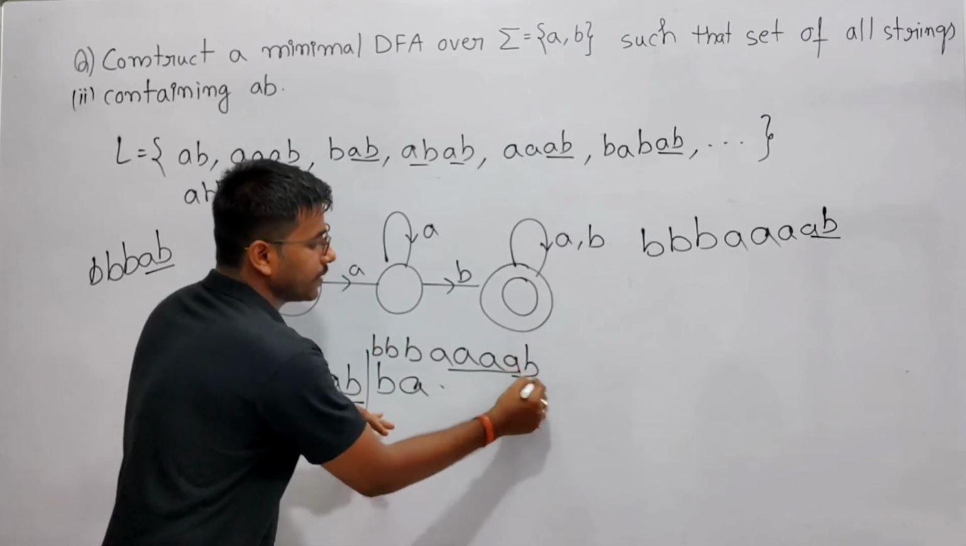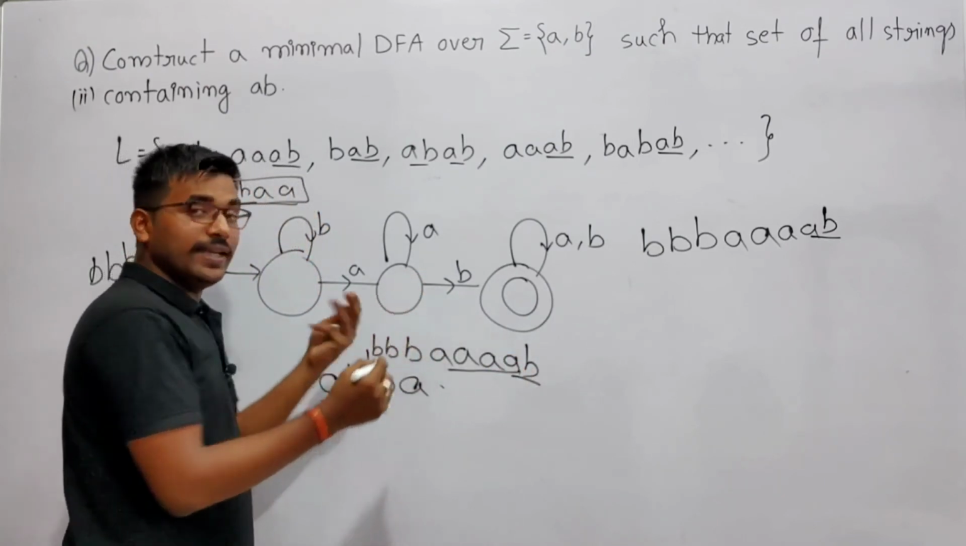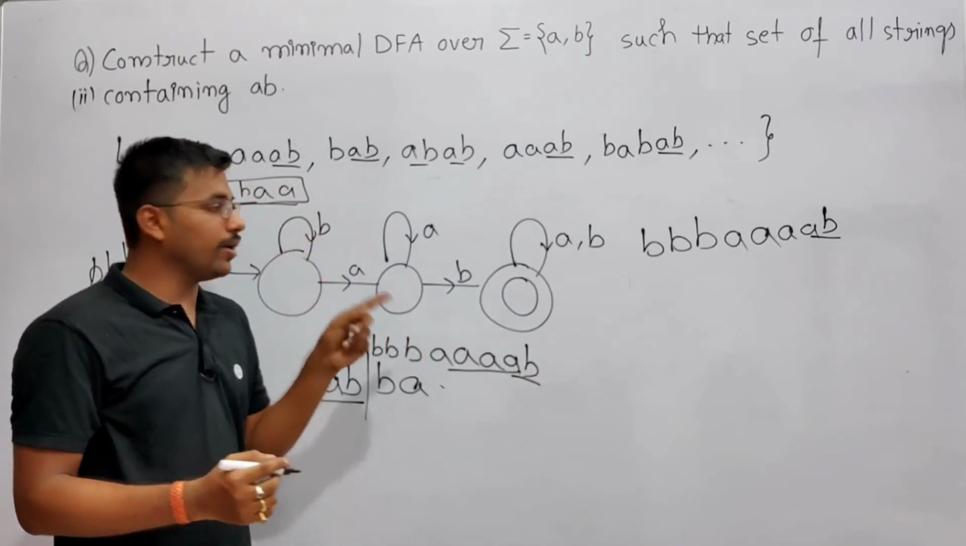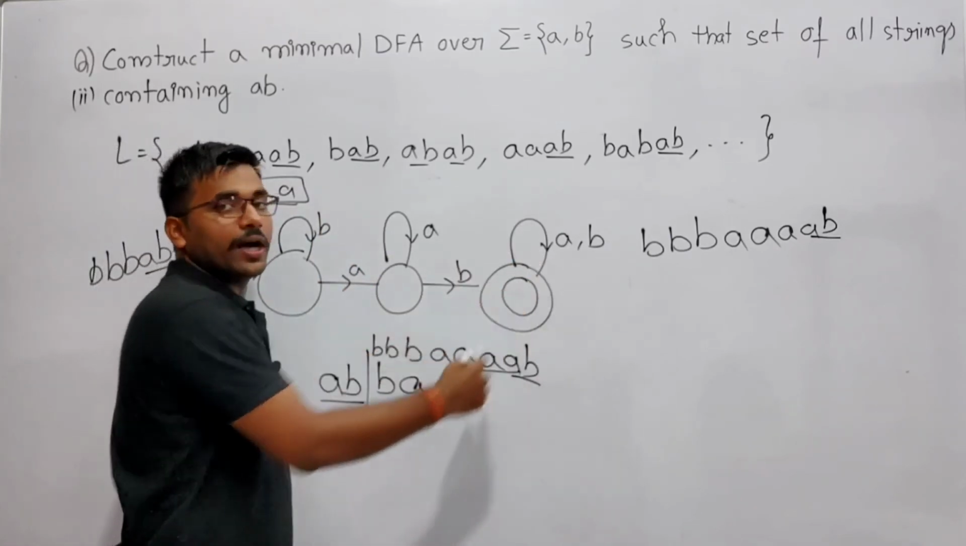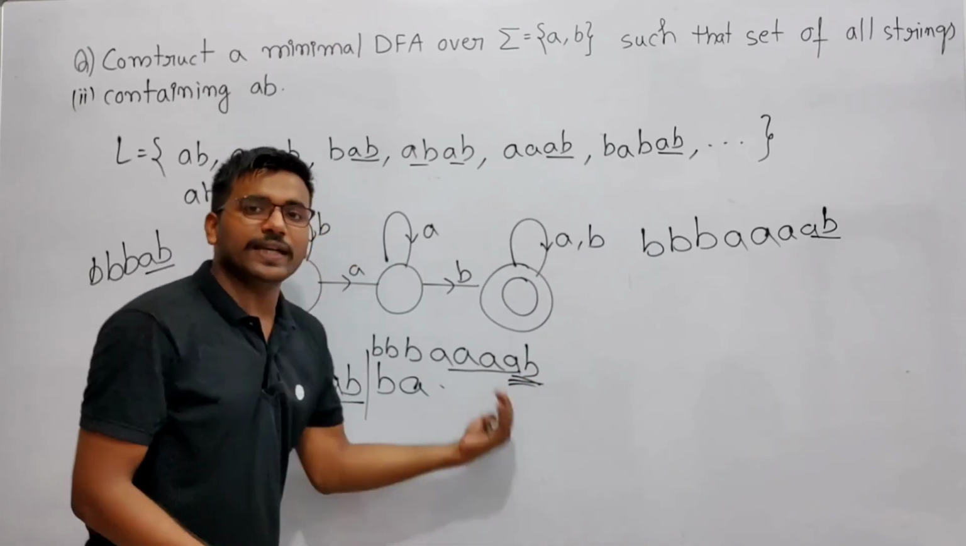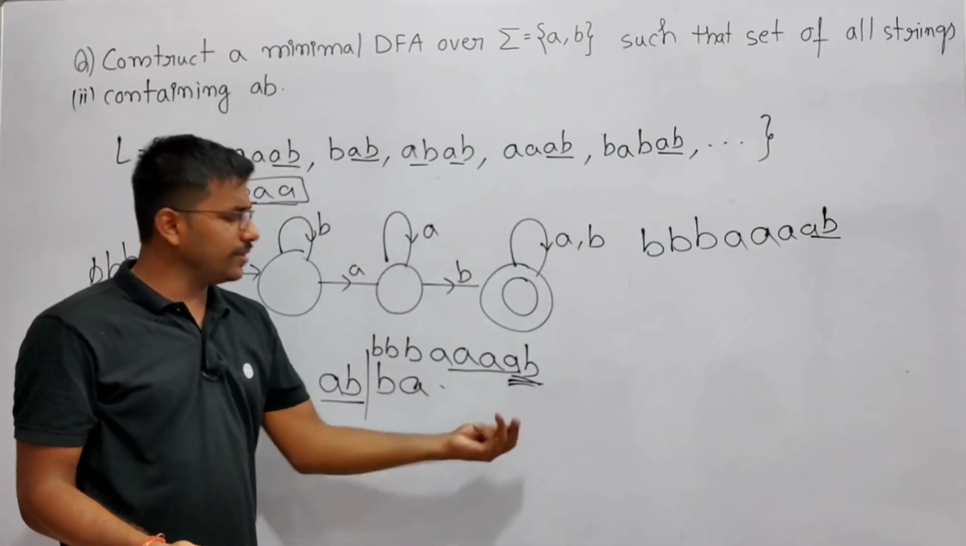If you get B, then how can you wait here? This state is saying you got at least one A. Now if you are getting any number of A, wait there. Now you got B, accept it. After that, after getting AB, if you are getting anything, accept it, because you got AB.